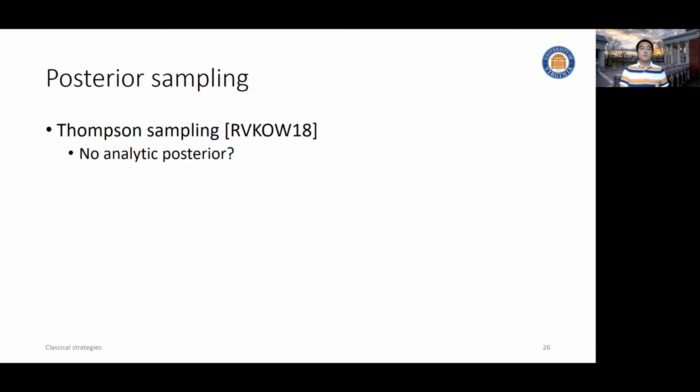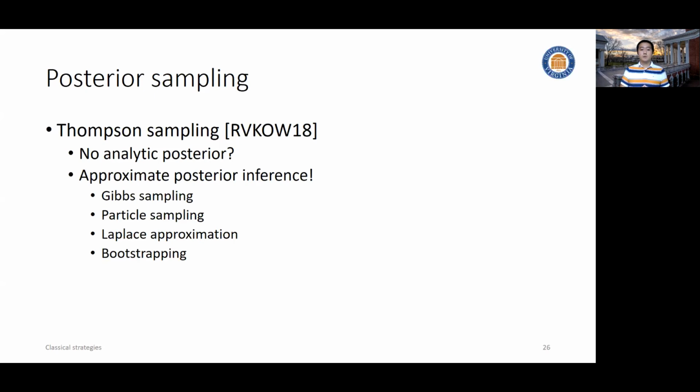The answer is yes. We'll do the same as we did before in the classical supervised setting. We approximate the posterior. We can use your favorite approximation method, like Gibbs sampling or particle sampling. And then once we approximate the posterior, we sample from it, compute the reward, and take the action that has the highest reward.